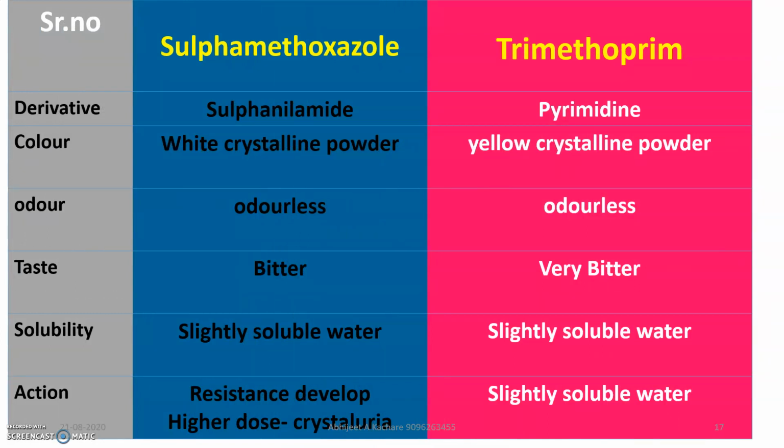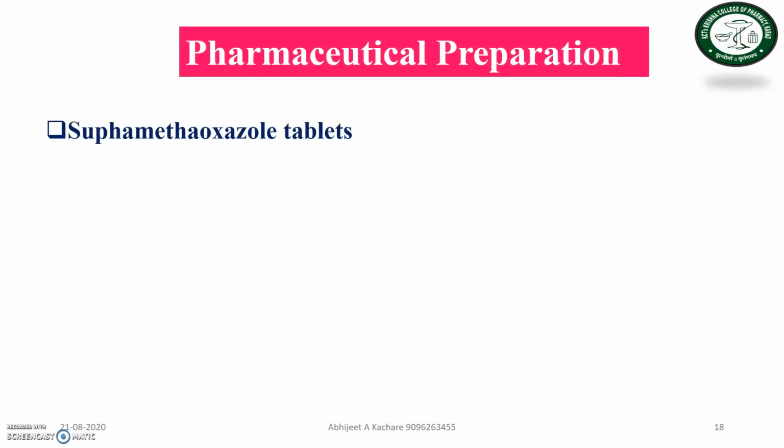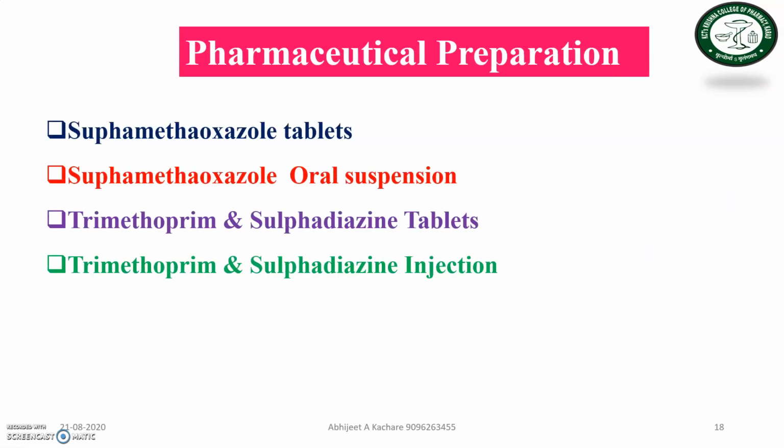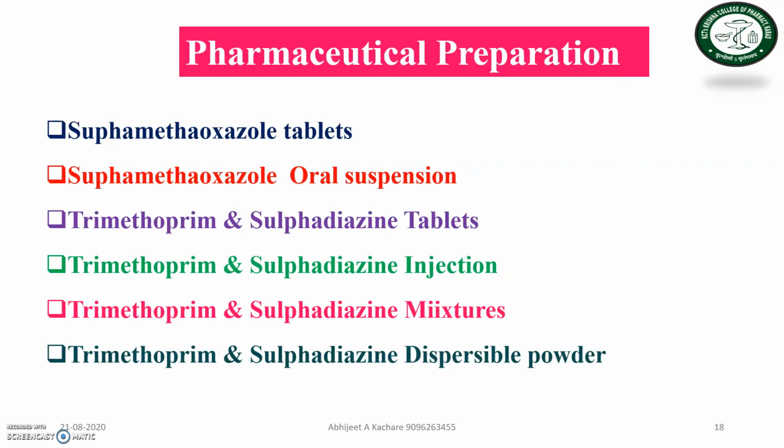So these are the differences between sulfamethoxazole and trimethoprim: color, derivatives, odor, taste. These are the properties, and these are the different actions of these drugs. Then next, what are the different pharmaceutical formulations of trimethoprim and sulfadiazine? Injection, the combination in injection, then mixture. These are the different preparations which are also available in the market. Very, very important from the exam point of view.